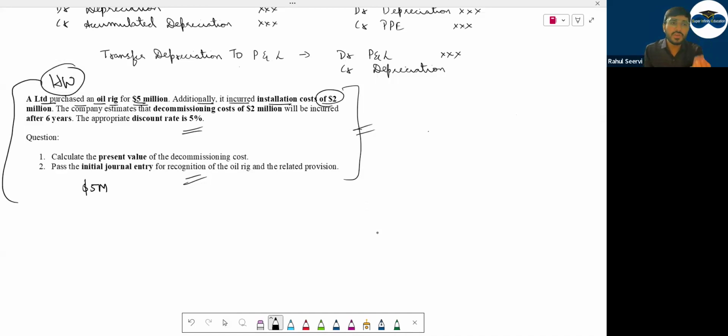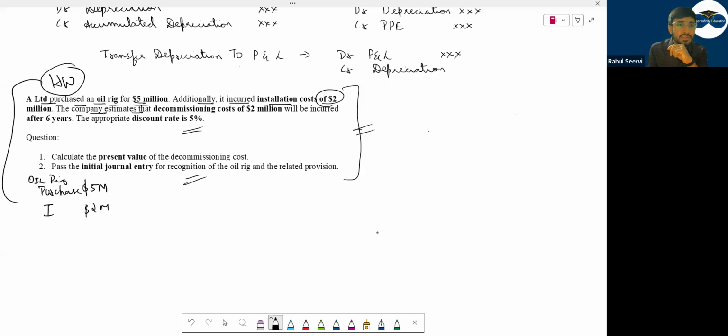Will we include this installation cost in the cost of the PPE? Yes, sir. Yes or no? Yes. Without installing, can you use the oil rig to produce something? To produce the oil, you have to install some machines so that you can produce the oil and sell in the market. So can I say installation cost also we will add here? This is the purchase price, we will add this also.